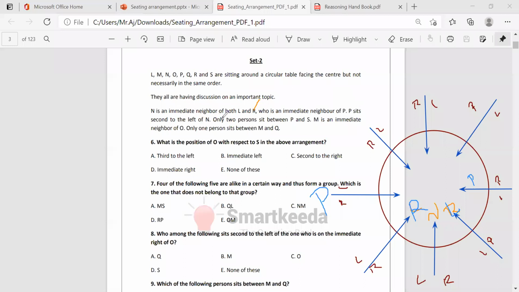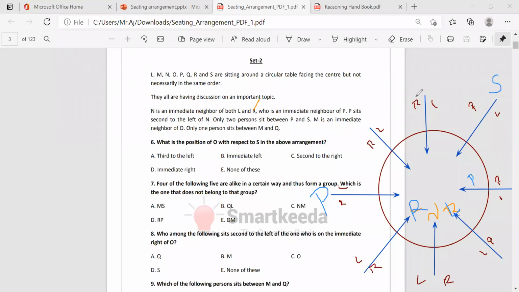Only two persons sit between P and S. P is here. Two persons between P and S. If you take it here, L is already occupying this place, R is occupying this place, so we have to take S like this.